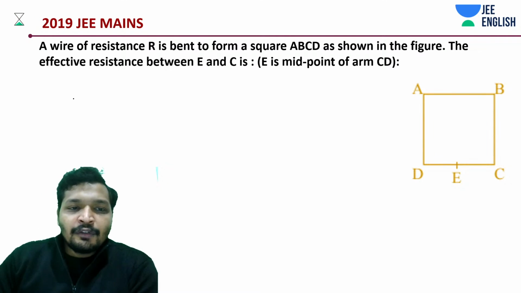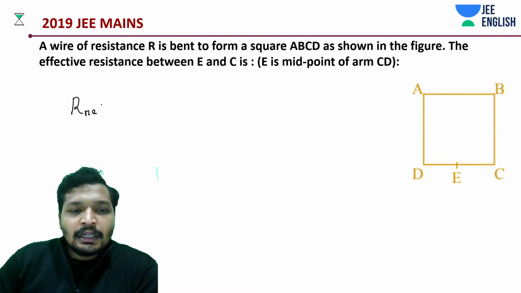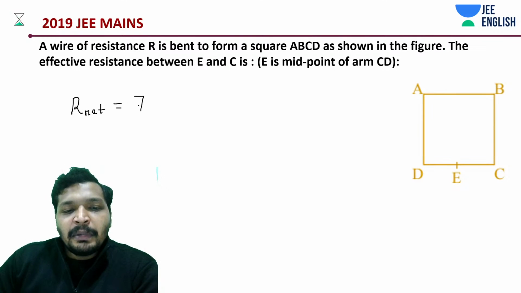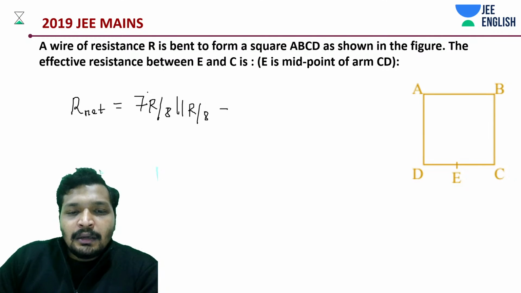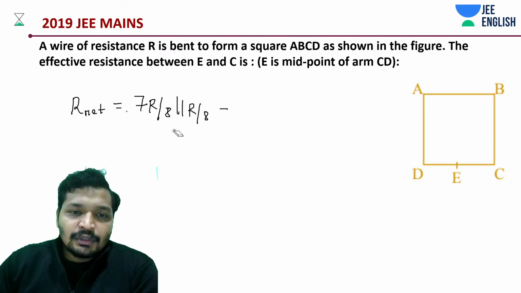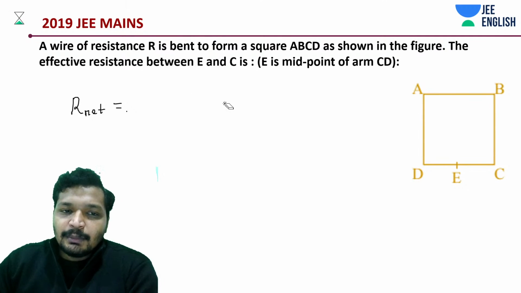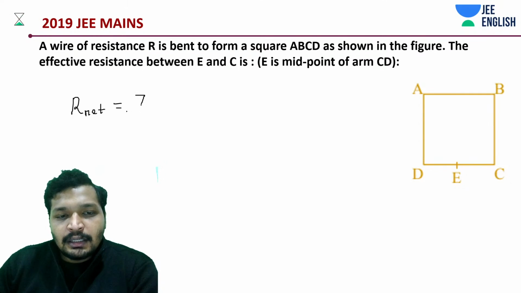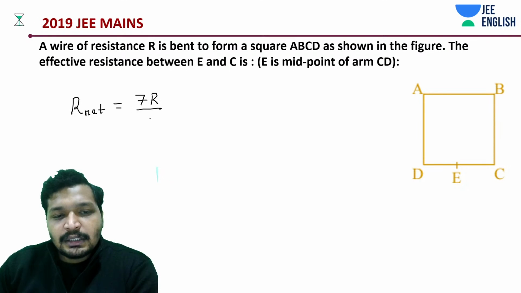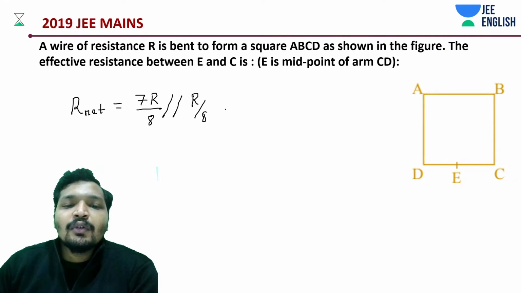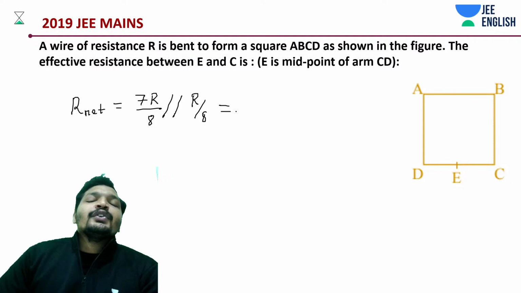So, what do we need to find? R effective, R net, is how much? The parallel combination of 7R/8 and R/8. This looks a little off, let me just correct it. It's the same thing. I'm going to write down the same thing, but let's use the parallel sign, if you remember this. Okay, so this is going to give you how much?